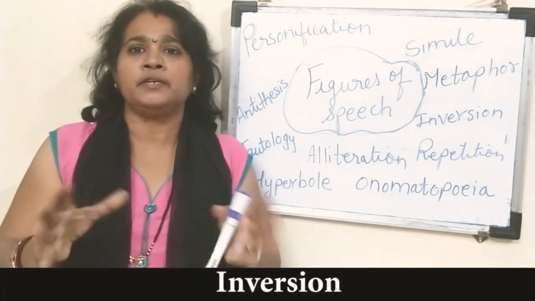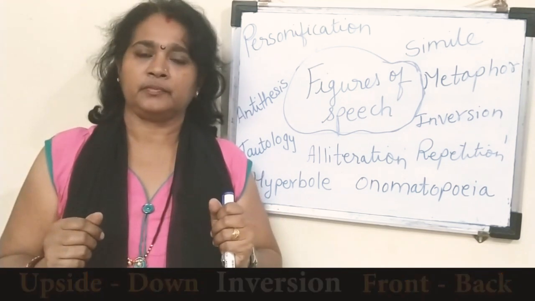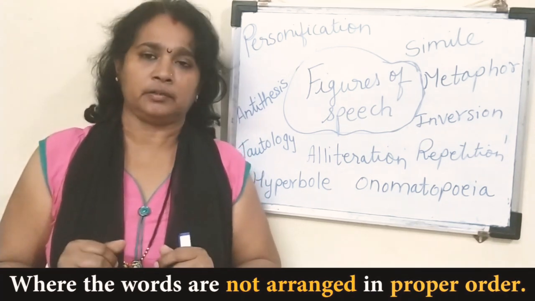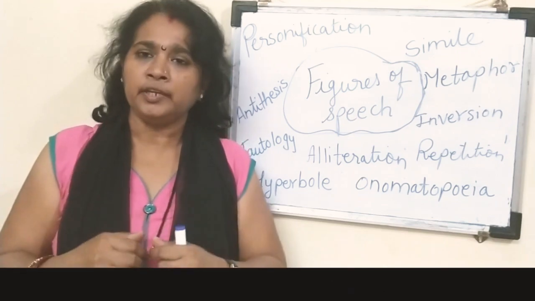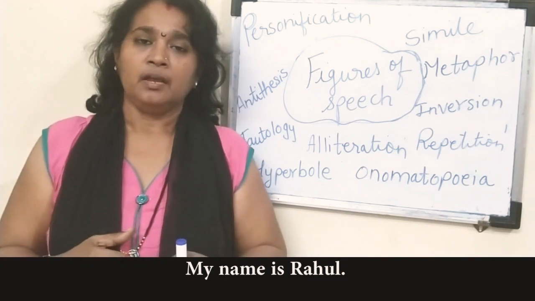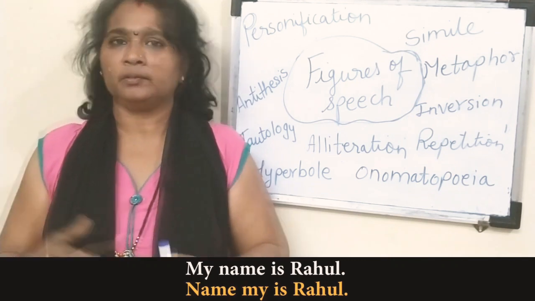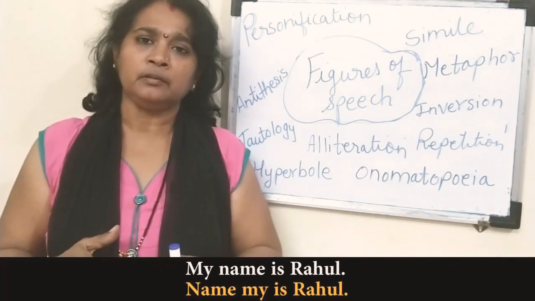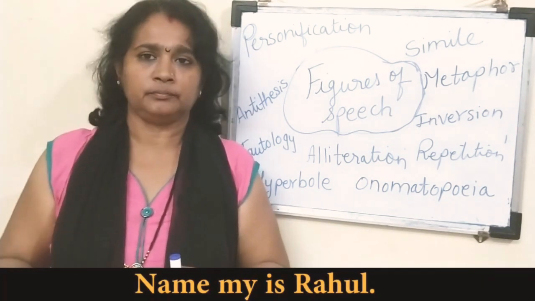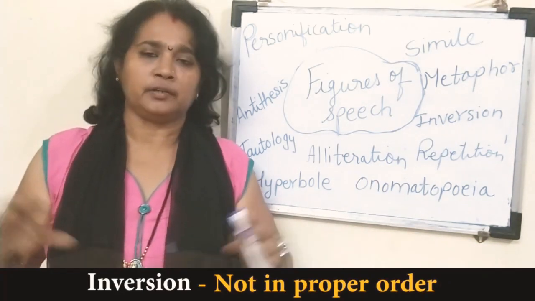Inversion. What is inversion? Ulta pulta, aage piche. That is known as inversion, where the words are not arranged in proper grammatical order. Suppose I ask you what is your name. For example, you will say my name is Rahul. But instead of that, if you are saying name my is Rahul, are these words arranged in proper order? No. But you have to say my name is Rahul. That is the correct order. But when we talk about inversion, it is not in proper order.